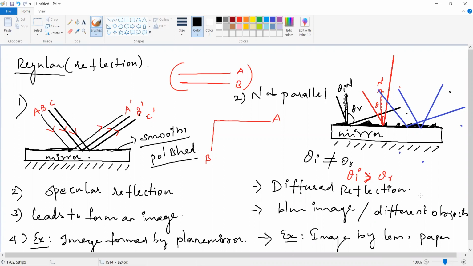You are all wearing lenses. I am wearing a lens, but the surface of my lens is very, very smooth, because eyeglasses are made only for seeing clearly. So the lens is not the answer. Wherever the surface is not smooth.